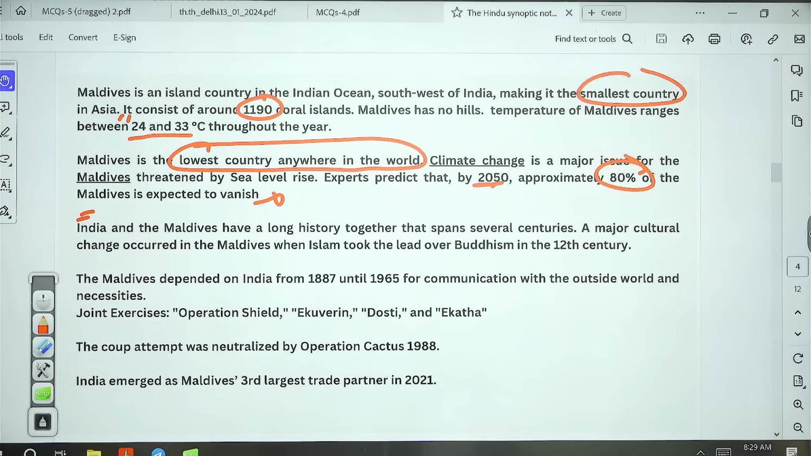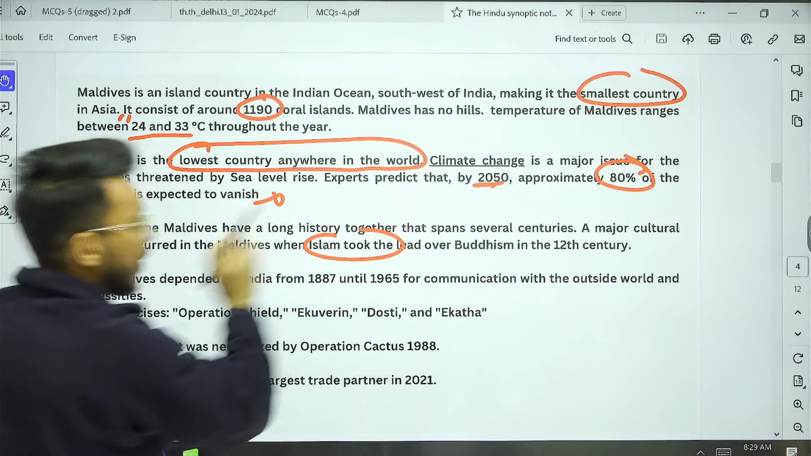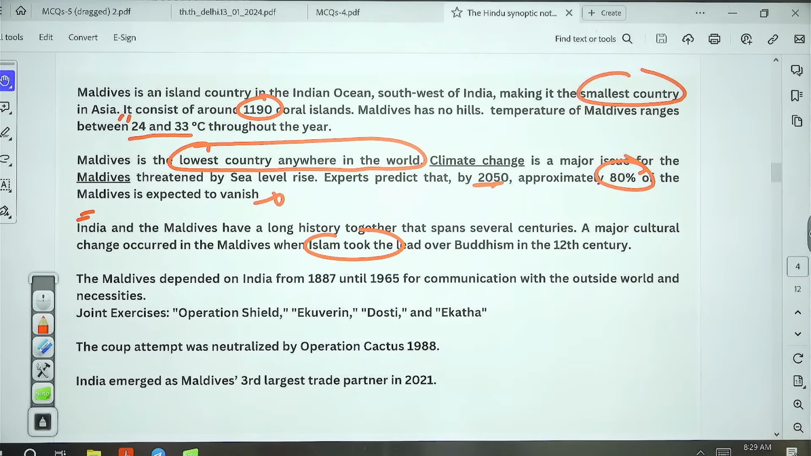And then, guys, when we talk about India and the Maldives, a major cultural change occurred in the Maldives when Islam took the lead over Buddhism. Okay, so earlier Buddhism had flourished here.